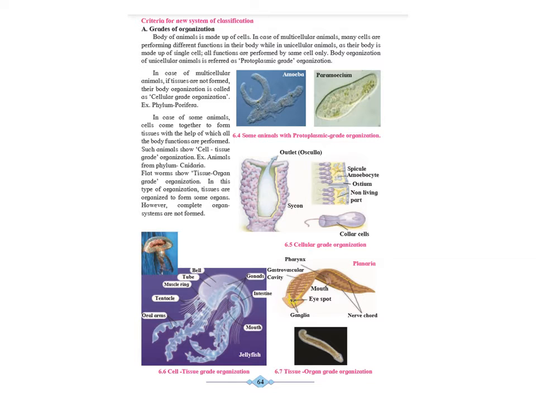That means it has cells also and the tissues are also forming. Flatworms show the tissue organ grade organization. In this type of organization, tissues are organized to form some organs, but the complete organ system is not formed. The example given over here is that of planaria.